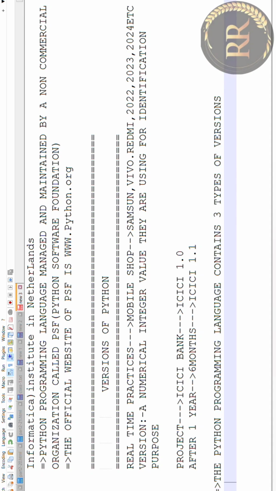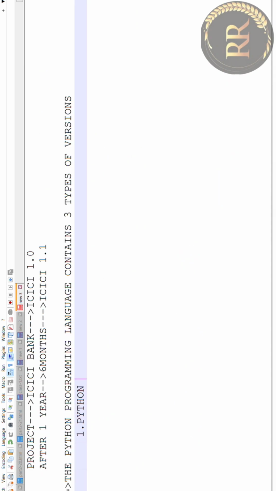The first one is Python 1.x. Here the left of the point is the major version and x is the minor version. As of today this version is completely outdated. Outdated in the sense that it is not there in software companies now.